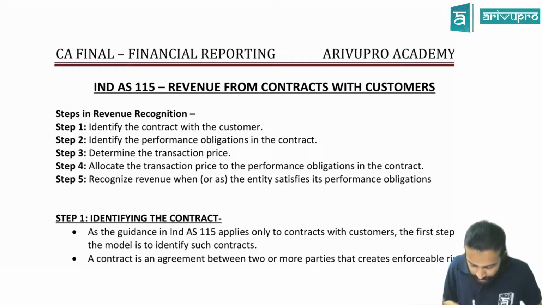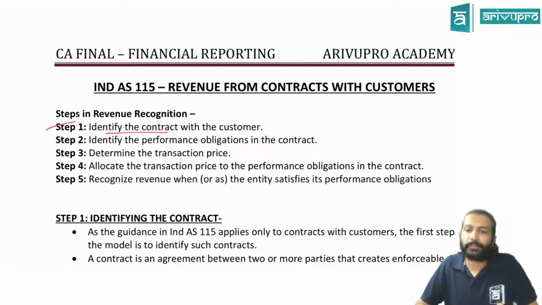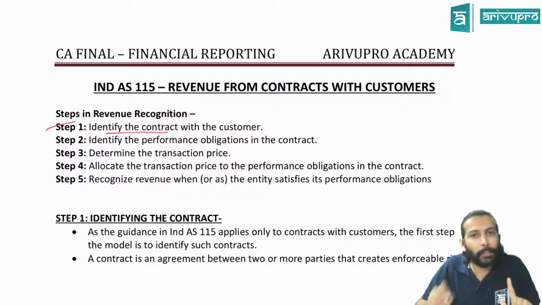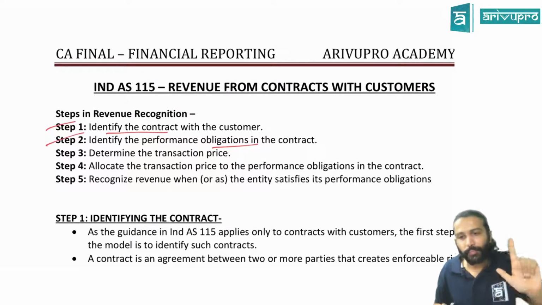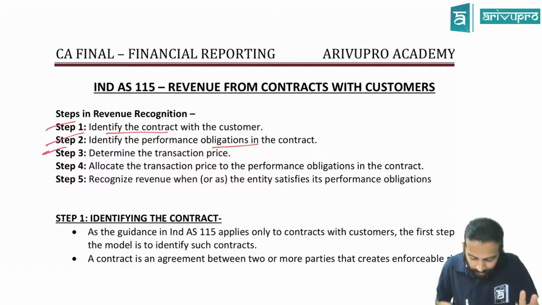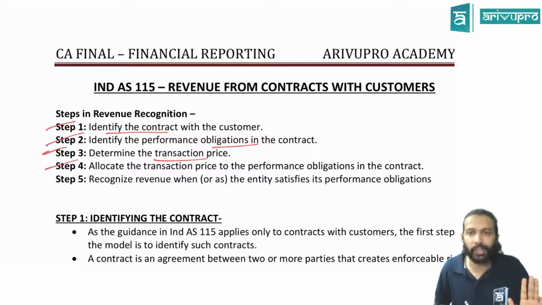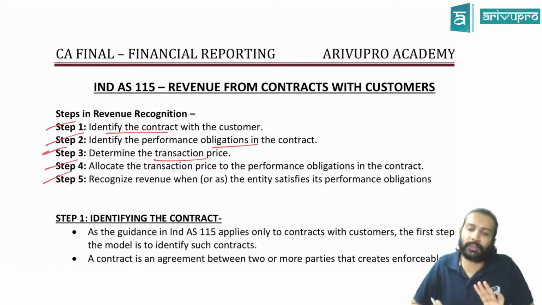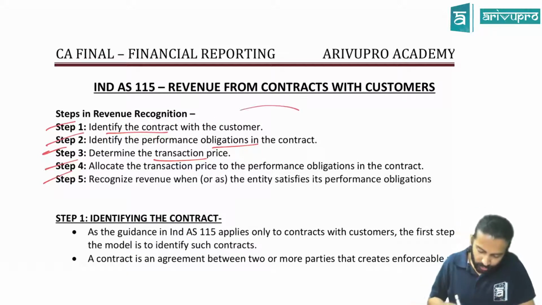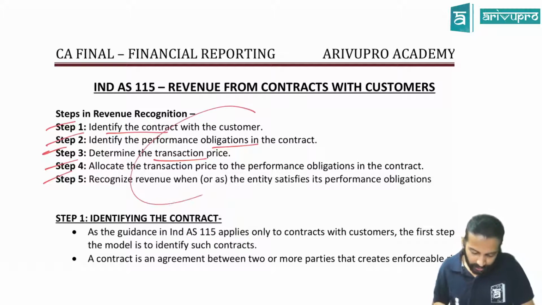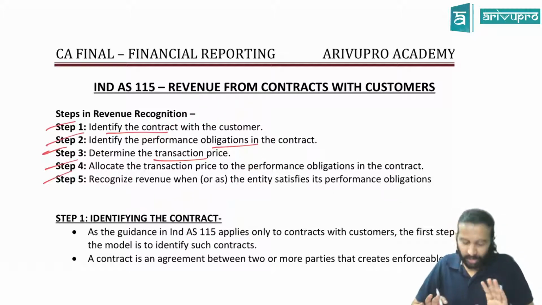First step is identifying the contract. Second step, identifying the performance obligation. Third step, determining the transaction price. Fourth step, allocating the transaction price to the performance obligation. Last step, recognize the revenue when a performance obligation is satisfied. Throughout the standard, we'll only be dealing with these 5 steps. If you work through these 5 steps, revenue can be recognized.